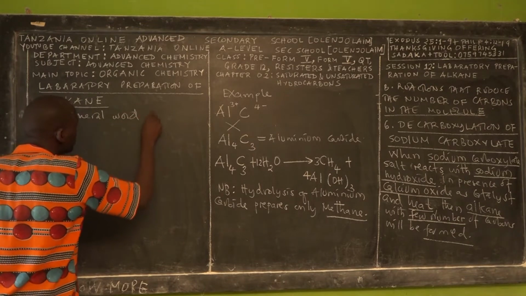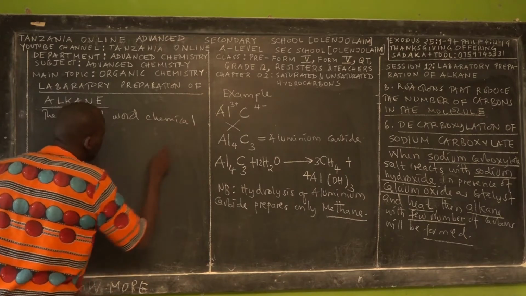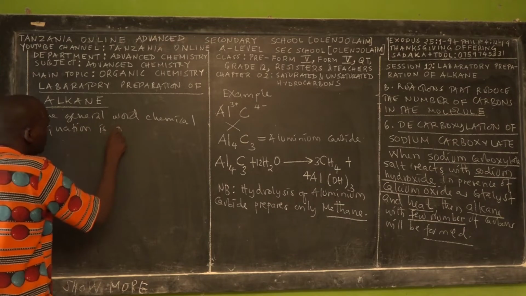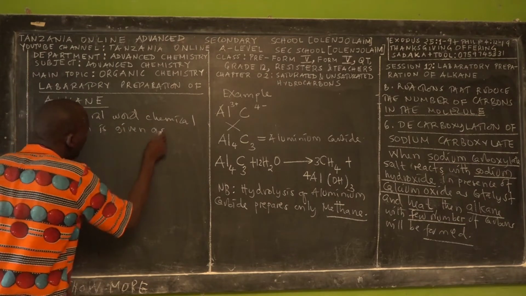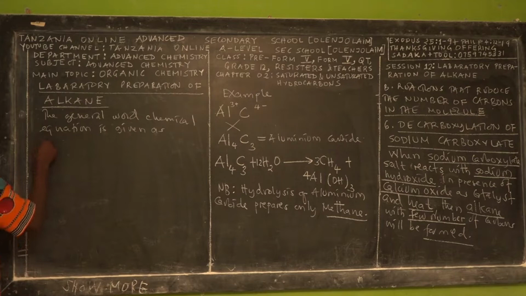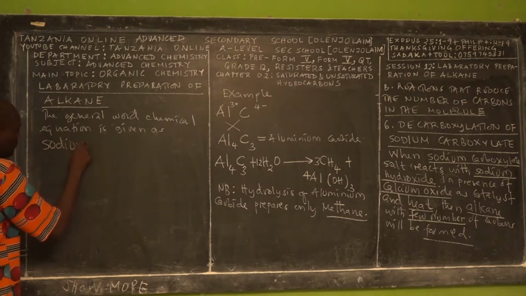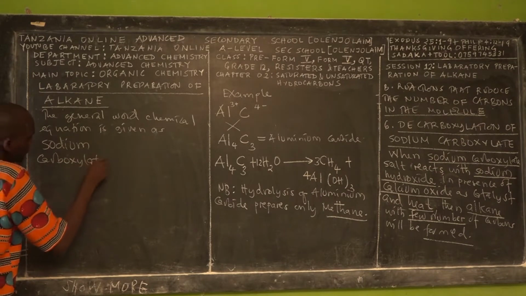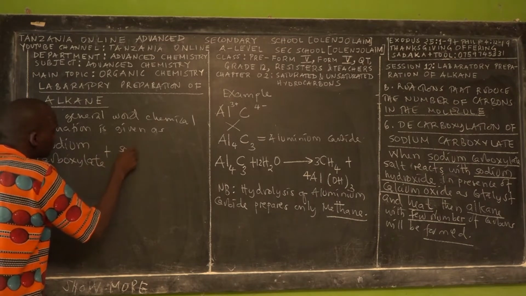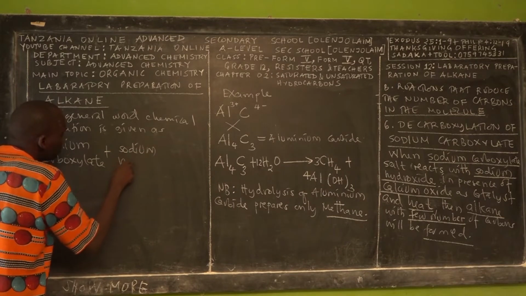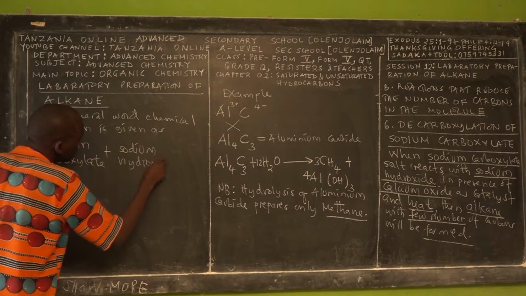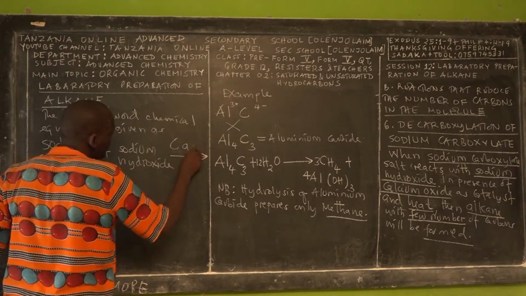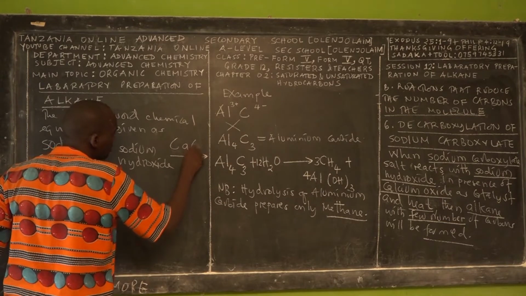So the general chemical equation is given as: sodium carboxylate plus sodium hydroxide, in the presence of calcium oxide and heat.